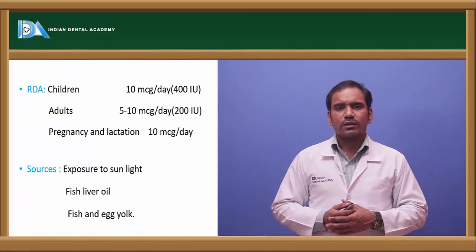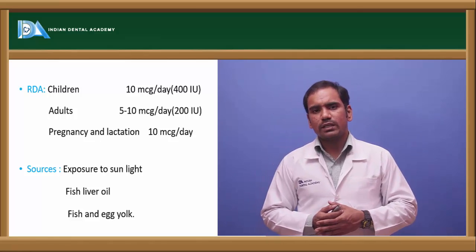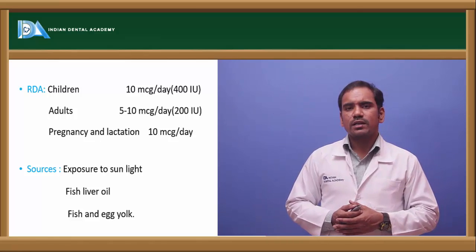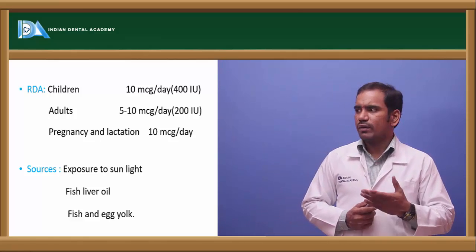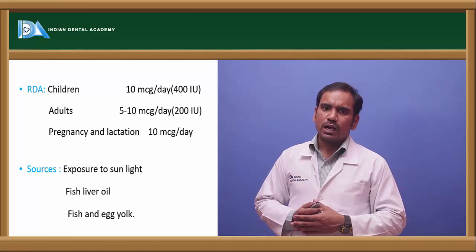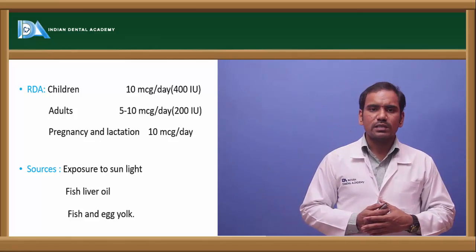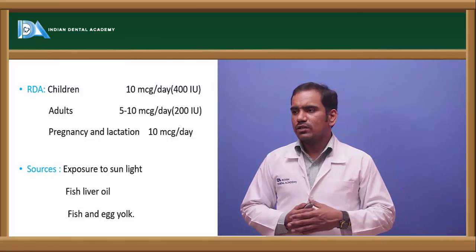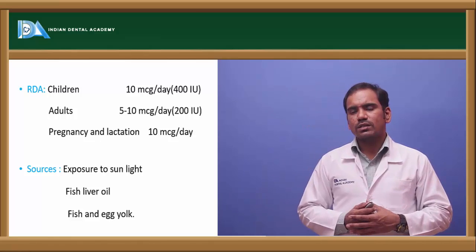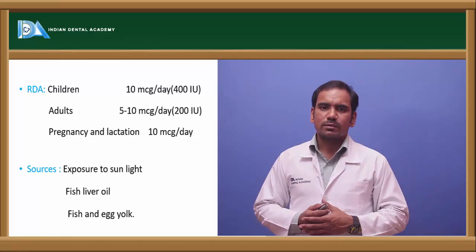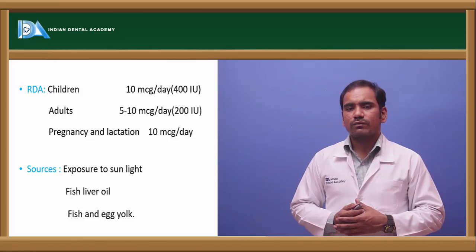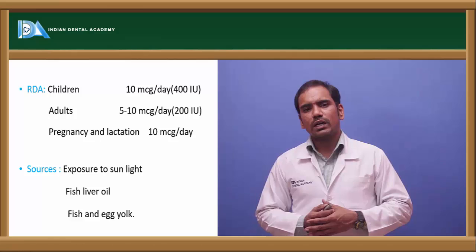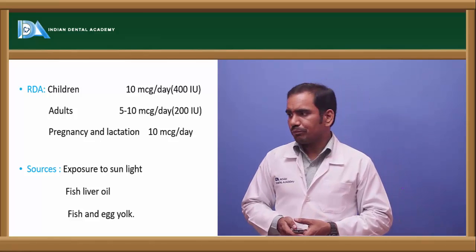And what is the daily requirement of vitamin D? So here the daily requirement is 10 micrograms per day in case of children, and adults require 5 to 10 micrograms, and in case of pregnancy the requirement is 10 micrograms per day. When you express it in international units, it is 400 international units in case of children, and in case of adults it is around 200 international units.